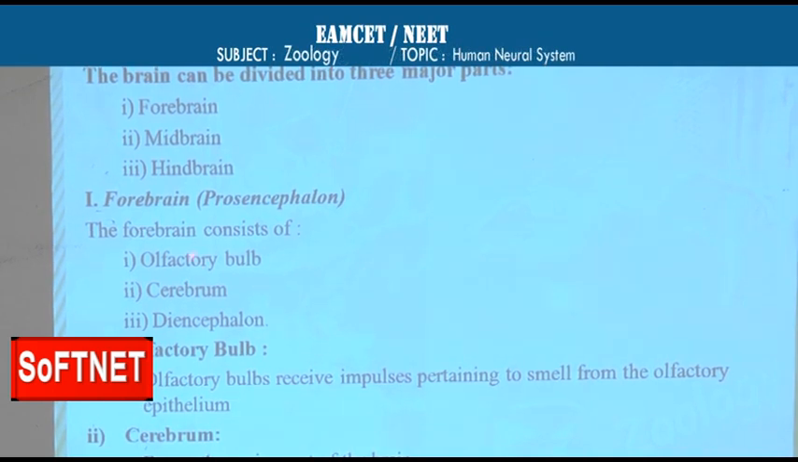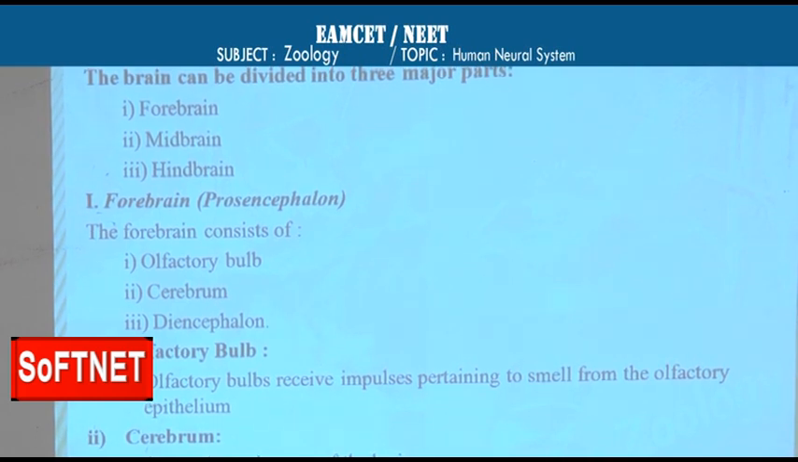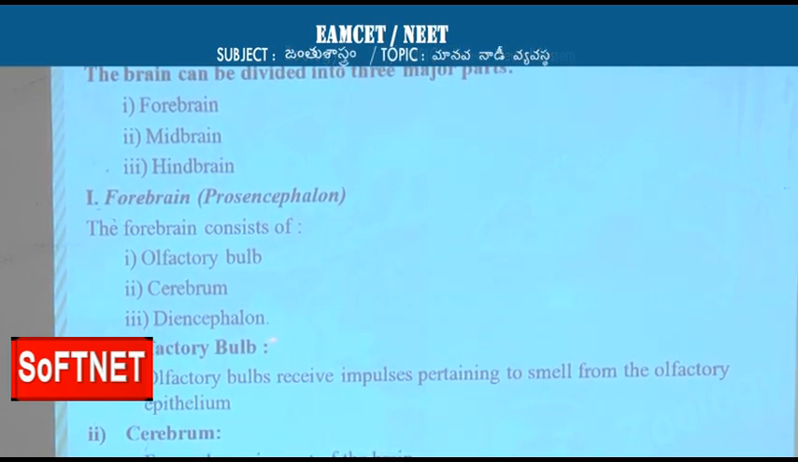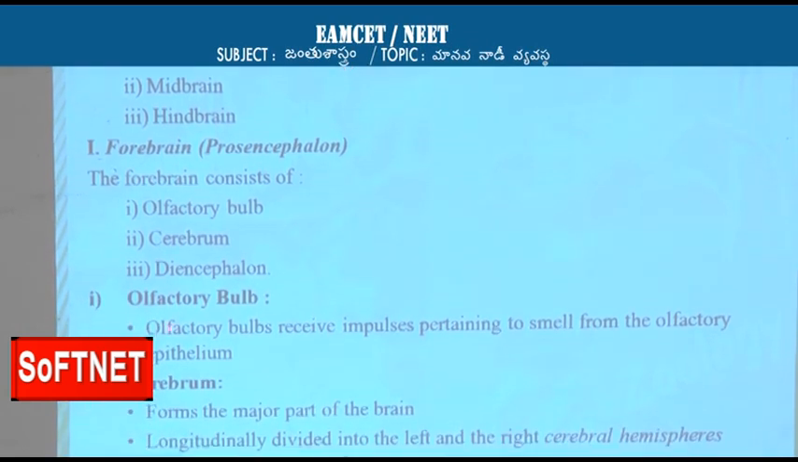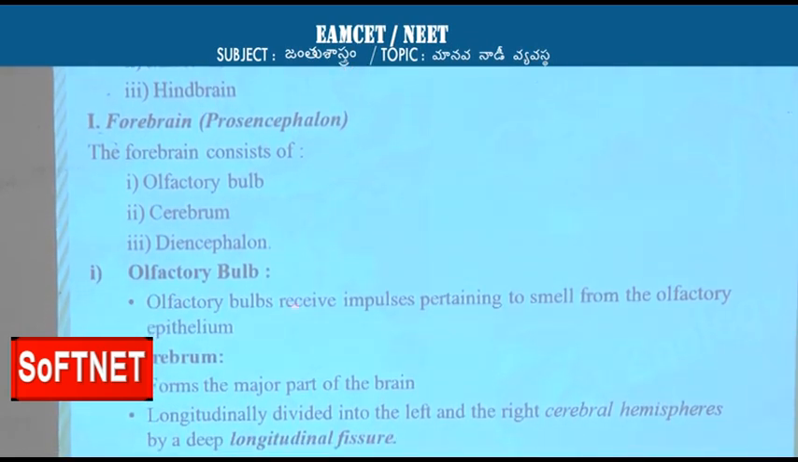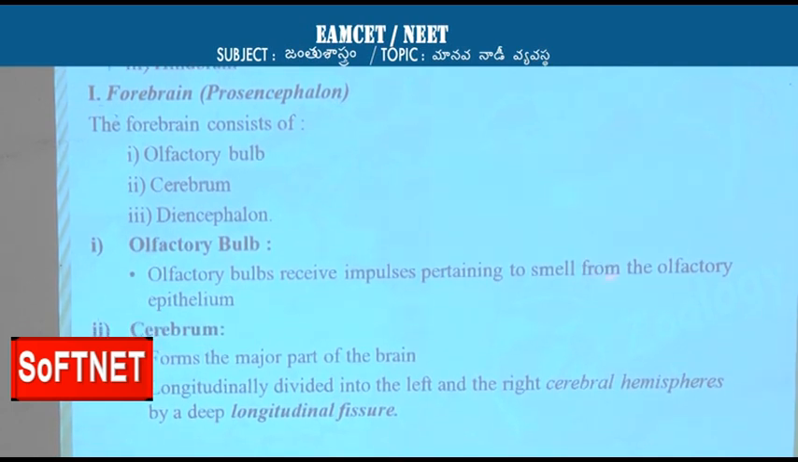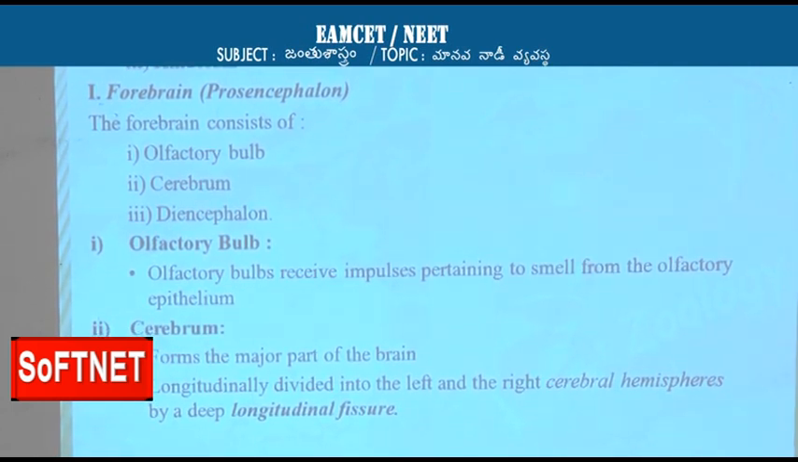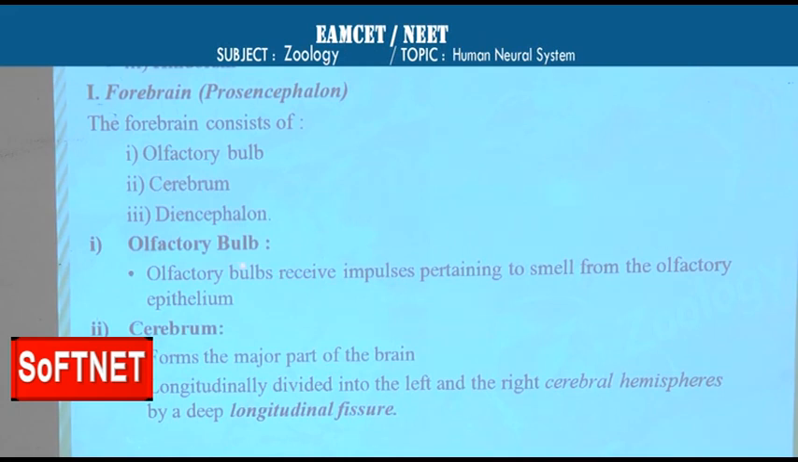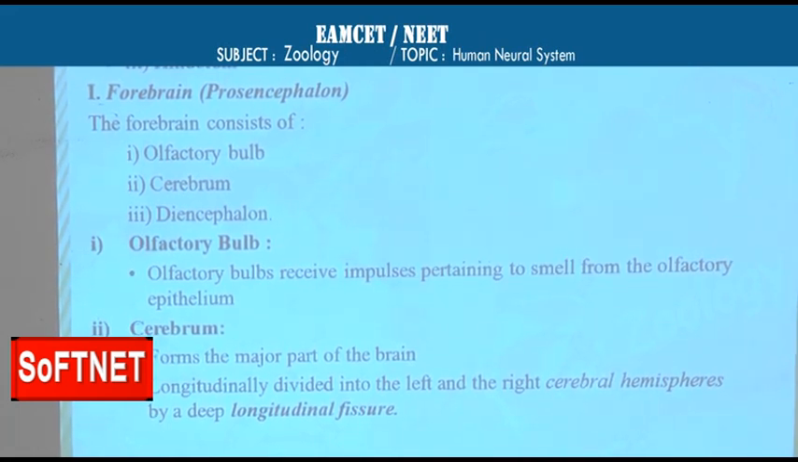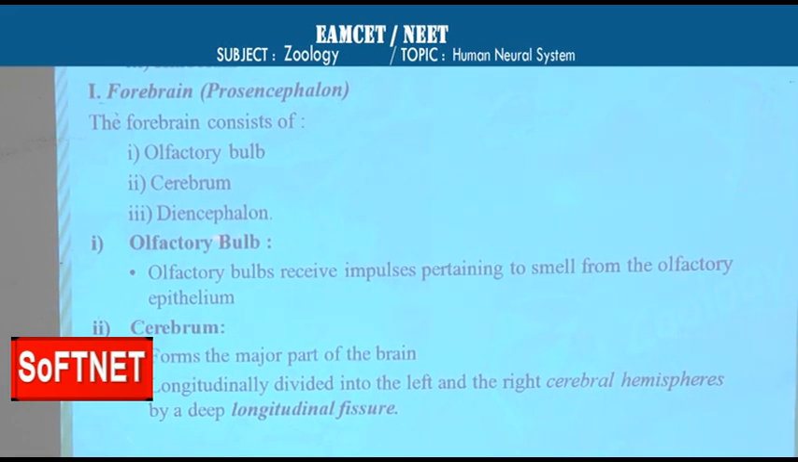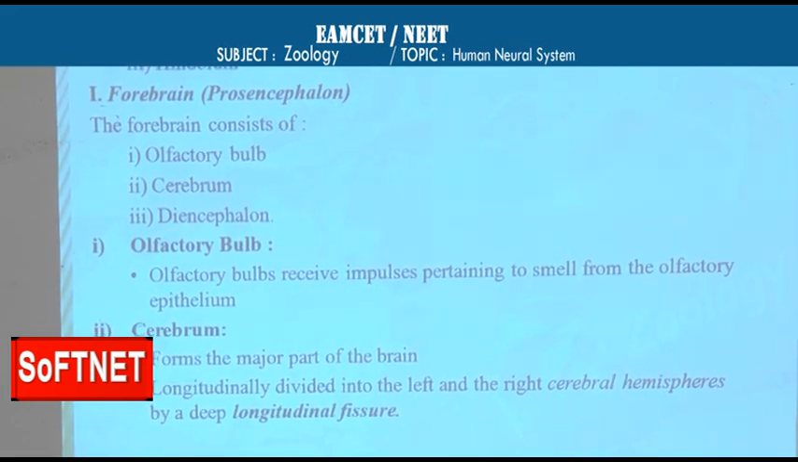So if you take this olfactory bulb, olfaction means which perceives the sense of smell. The olfactory bulb is a part of the forebrain, and it receives impulses pertaining to smell from the olfactory epithelium. So it is useful for the sense of smell, and the sense of smell is possible by this part of the forebrain.